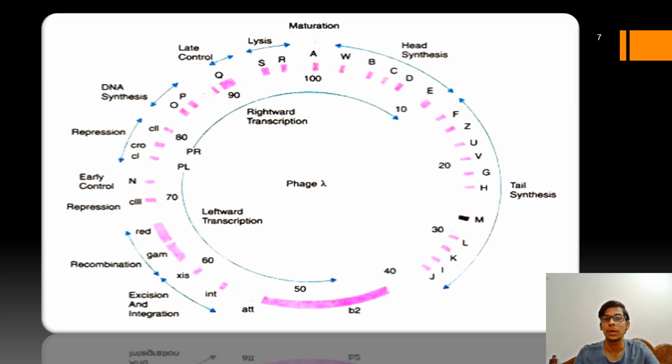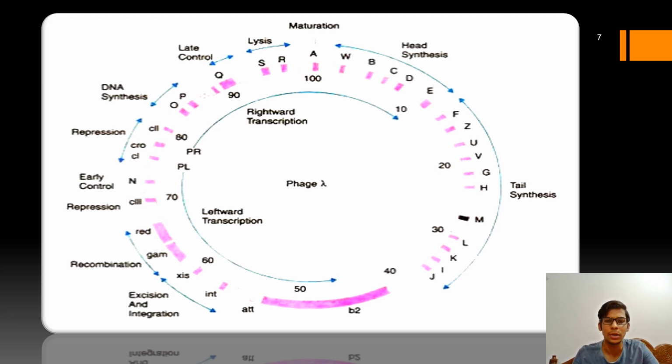Now coming to the recombination genes, these are responsible for the site specific recombination between the lambda genome and the host genome. So there are three types of red genes required for a normal recombination to happen.